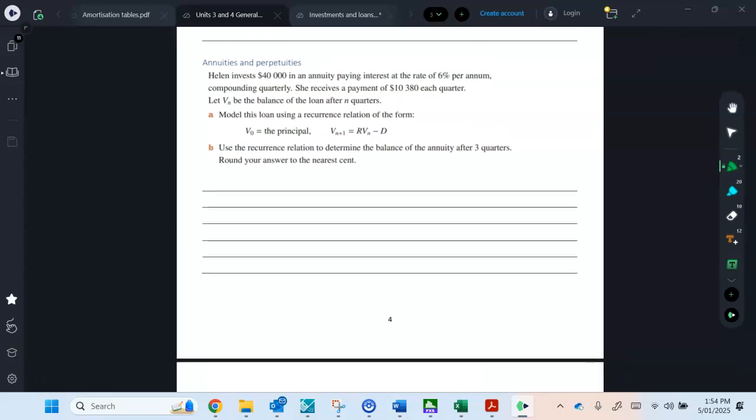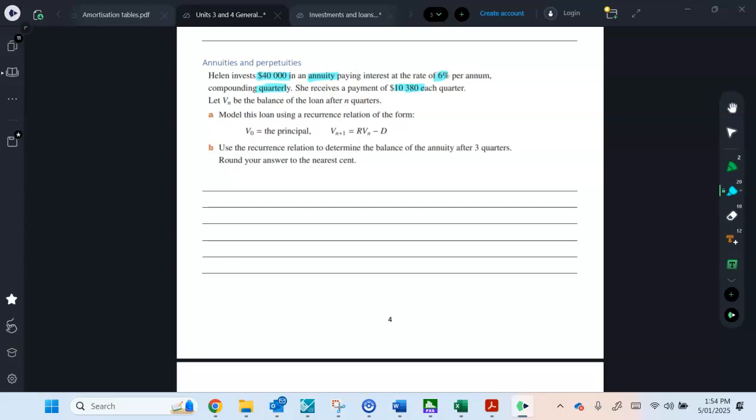All right, Helen invests $40,000 in an annuity paying interest at the rate of 6% per annum. All right, let's highlight things. Annuity, and 6% per annum. They'll usually always give you the annual interest rate and then tell you when it's going to be compounding. So in this case, it's compounding quarterly. She receives a payment of $10,380 each quarter.